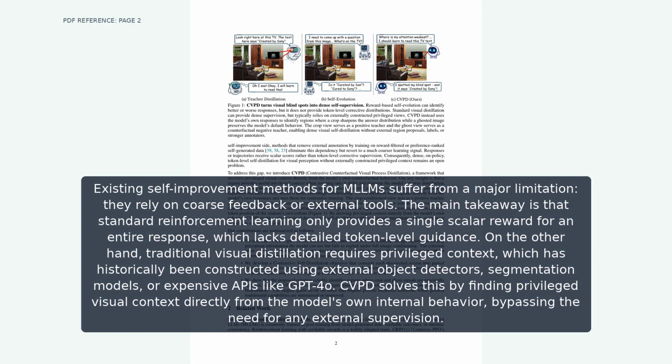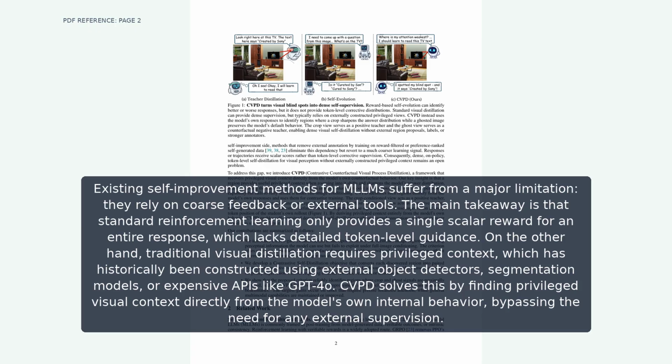Existing self-improvement methods for MLLMs suffer from a major limitation. They rely on coarse feedback or external tools. The main takeaway is that standard reinforcement learning only provides a single scalar reward for an entire response, which lacks detailed token-level guidance. On the other hand, traditional visual distillation requires privileged context, which has historically been constructed using external object detectors, segmentation models, or expensive APIs like GPT-4o. CVPD solves this by finding privileged visual context directly from the model's own internal behavior, bypassing the need for any